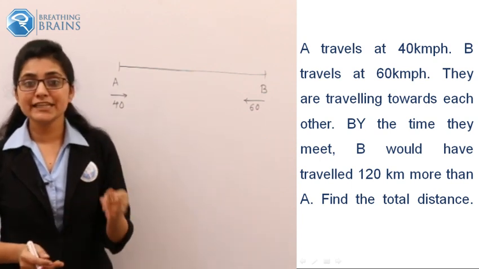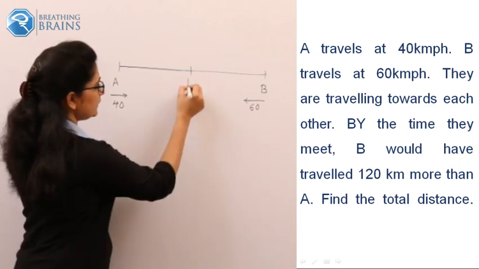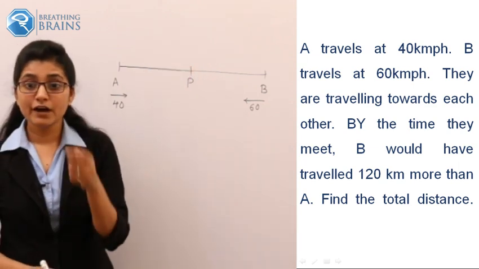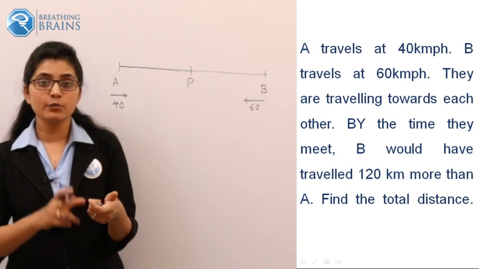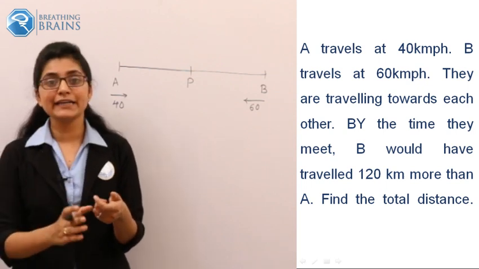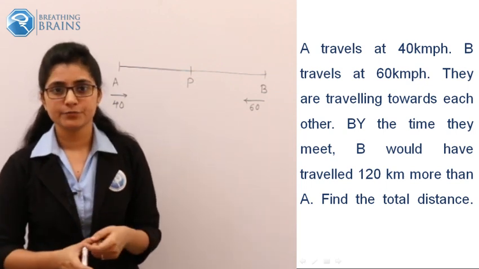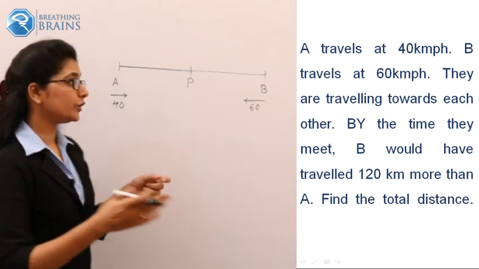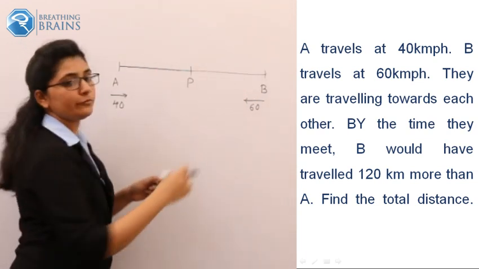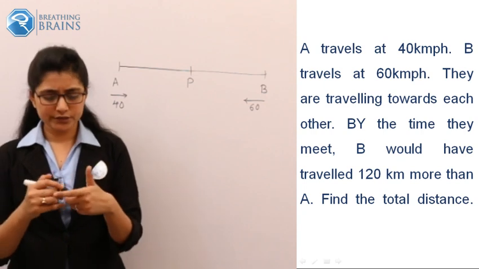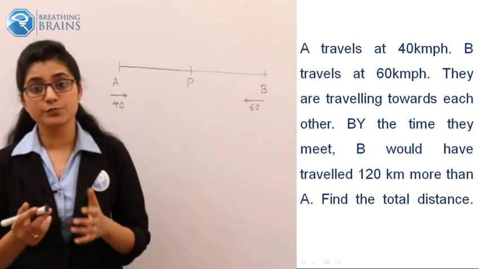When they meet each other at some point, let's say P, they find that one has traveled 120 km more than the other. So you have to find out what could be the entire distance A to B. So try your logic to solve this problem.